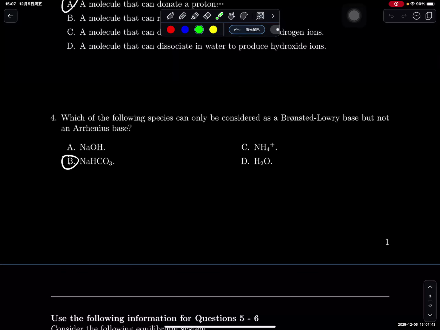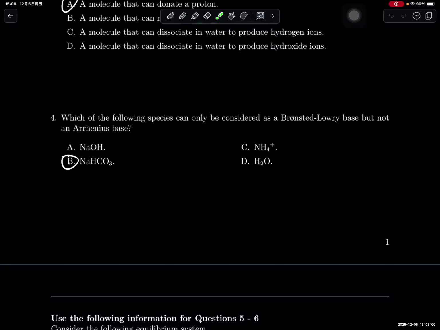Question 4, which of the following species can only be considered a Brønsted-Lowry base, but not an Arrhenius base? Arrhenius says that a base must dissolve to produce hydroxide ion. Brønsted-Lowry says that a base accepts a proton. This one will be a base considered as both Arrhenius and Brønsted-Lowry. This is not a base for either Brønsted-Lowry or Arrhenius. This is only a base for the Brønsted-Lowry definition. So this one would only be a Brønsted-Lowry base.